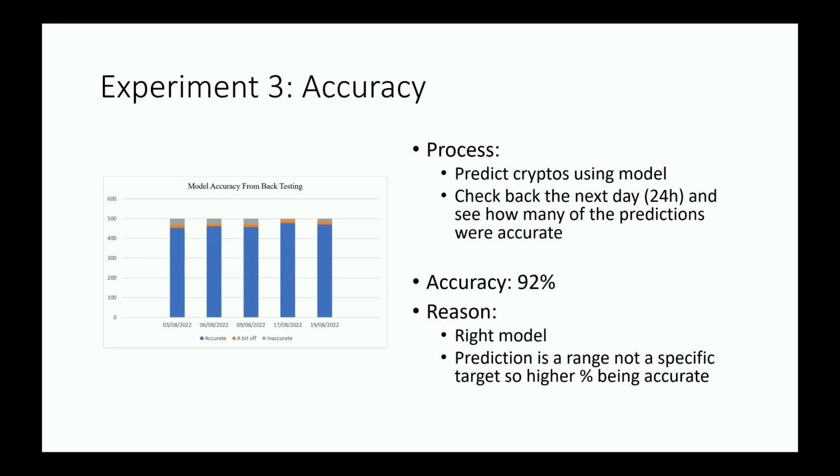It has very bearish, which would mean from negative infinity percentage to negative 15%. All of that range would represent very bearish movement. From minus 15 to 0%, that would be bearish, and then from 0 to 5%, that would be somewhat bearish, and then the opposite is true for bullish. That is positive predictions. And so because of that range of numbers, we were able to get a higher accuracy. And so the reason was, as I said, the range, but also because we might just have the right model for our data process.